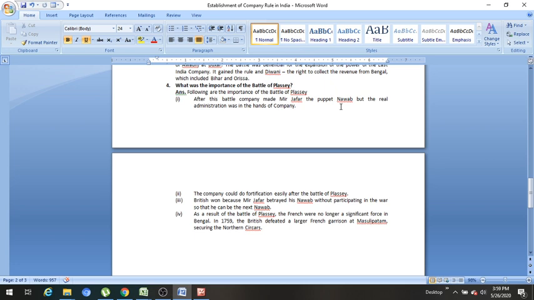The British won because Mir Jafar betrayed his Nawab without participating in the war, so that he could be the next Nawab. As a result of the Battle of Plassey, the French were no longer a significant force in Bengal. In 1759, the British defeated a larger French garrison at Masulipatam, securing the northern supply.